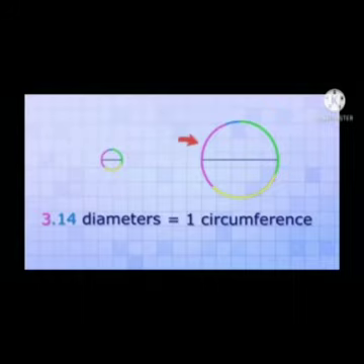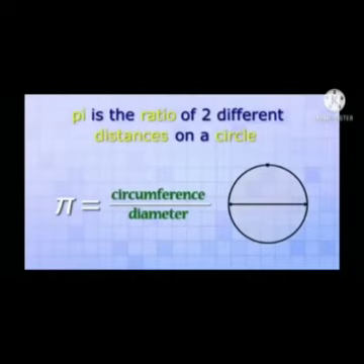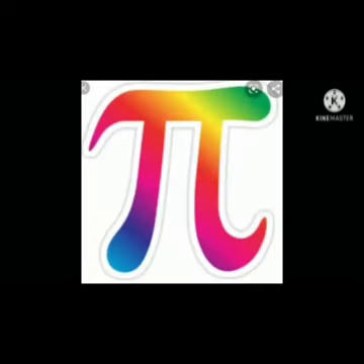This value is called constant pi, which has the value of 3.141596 etc. or 22 by 7. On the other hand, we can say that the ratio of a circle's circumference to its diameter is called pi. Pi is an infinite irrational number, and this pi is true for all circular objects with any radius.